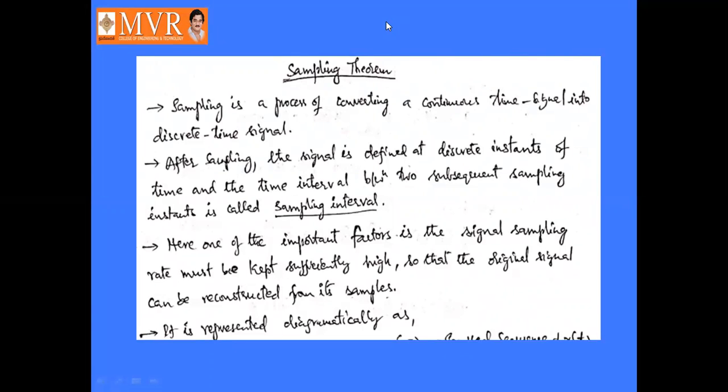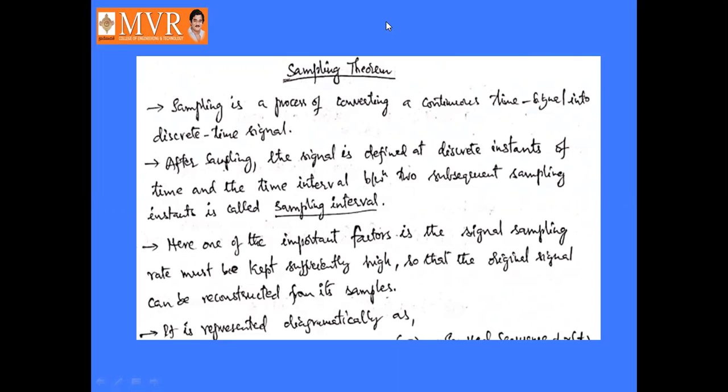Good morning everyone. So in the previous classes we discussed what is correlation, and what are the types of correlation, meaning autocorrelation, cross correlation, etc. Now we are going to discuss the sampling theorem. How the sampling theorem is defined. What is meant by sampling?